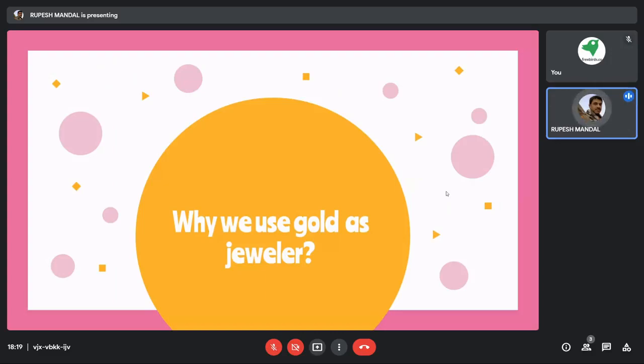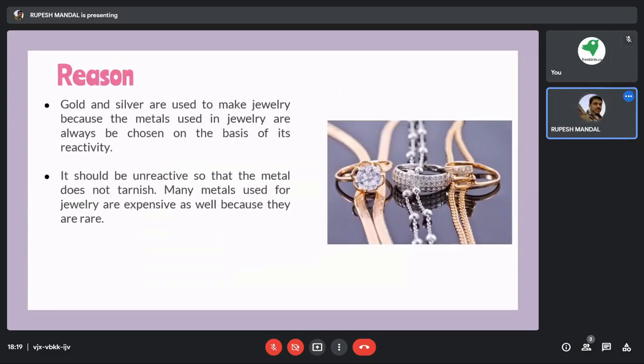The answer is gold and silver basically. Gold and silver are used to make jewelry because the metals used in jewelry are always chosen on the basis of reactivity.